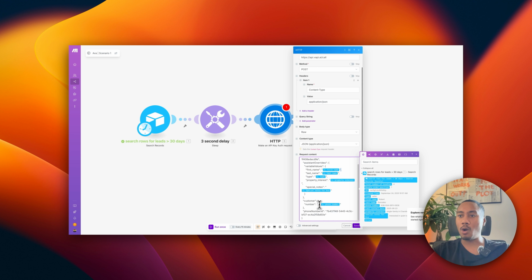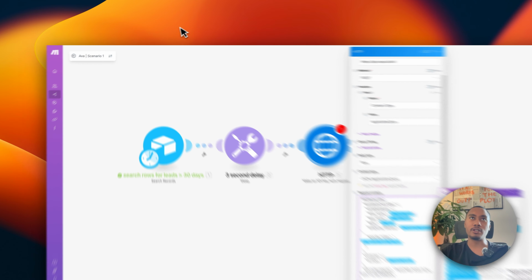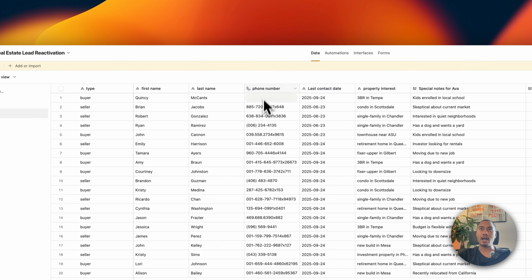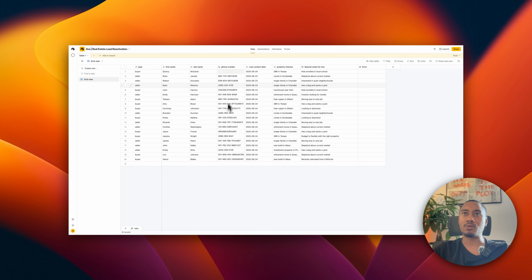And then customer, always add a +1 and then the phone number. This is very important. If you do not have the phone number formatted correctly, it will not be able to trigger that outbound call. So if you have +1 and then the variable appended, make sure on your Airtable sheet, we don't have a +1.